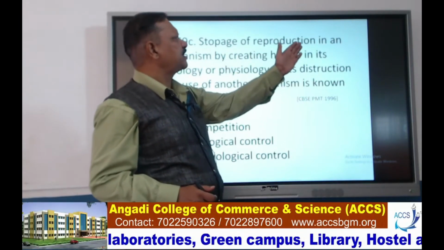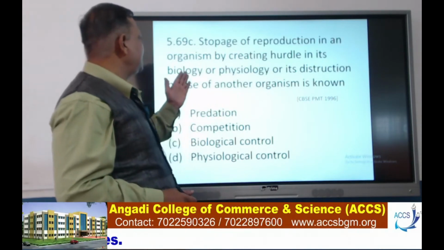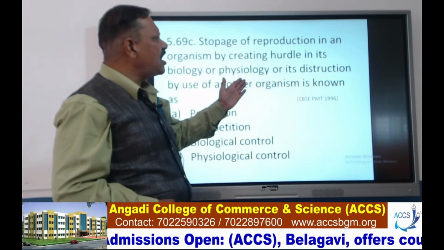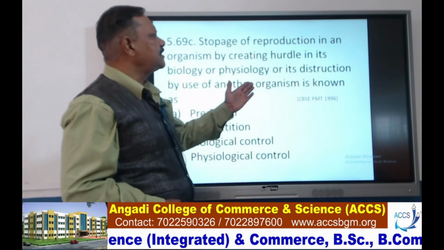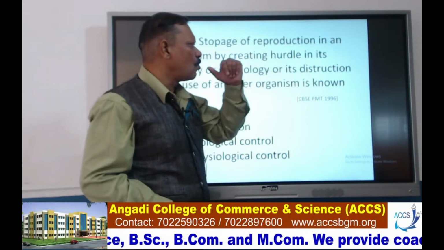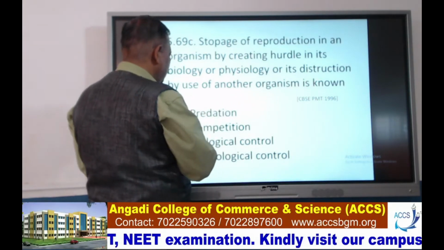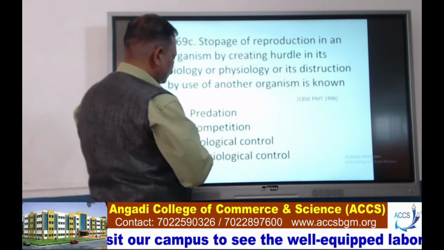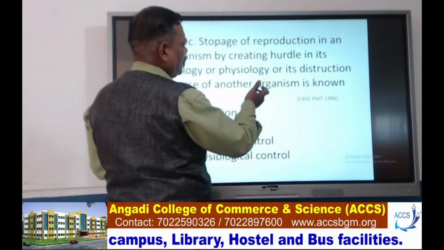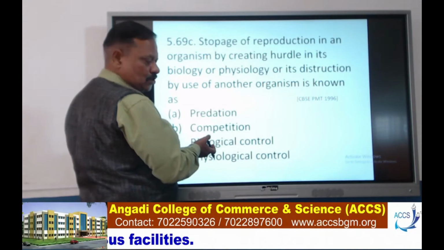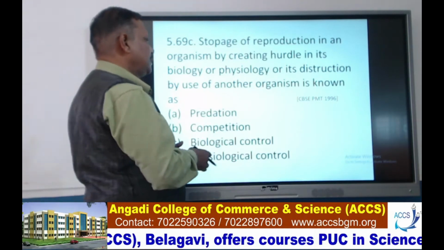stoppage of reproduction in an organism by creating a hole in its biology or physiology, or its destruction by use of another organism, is known as: A, predation; B, competition; C, biological control; D, physiological control. It is biological control. So option C is the correct answer here. Next,